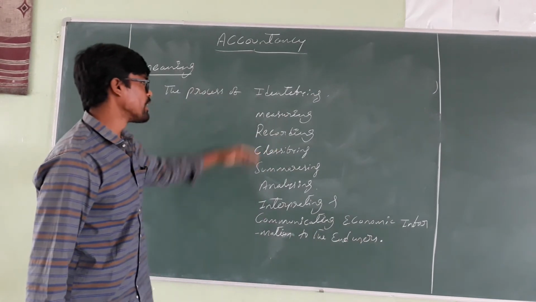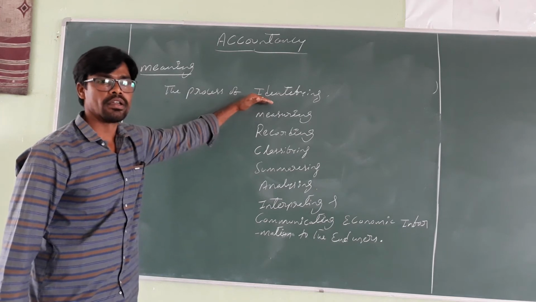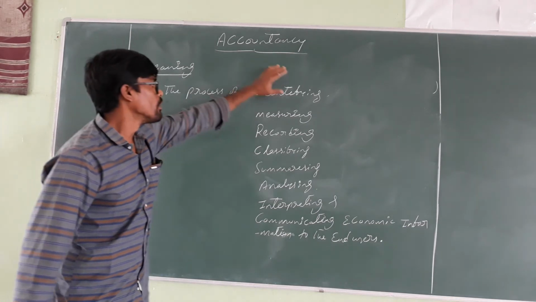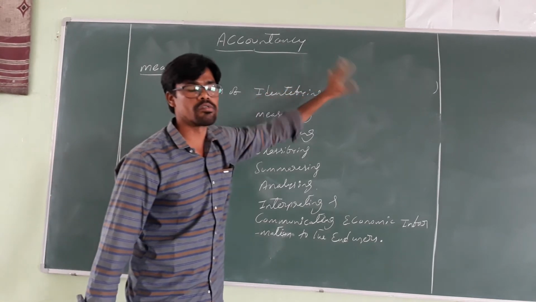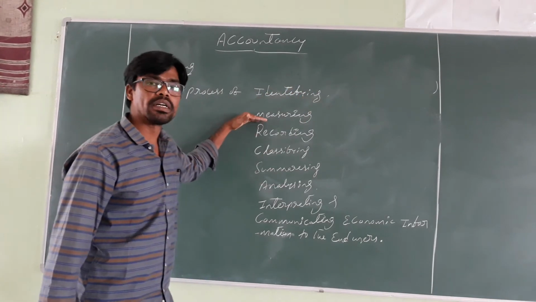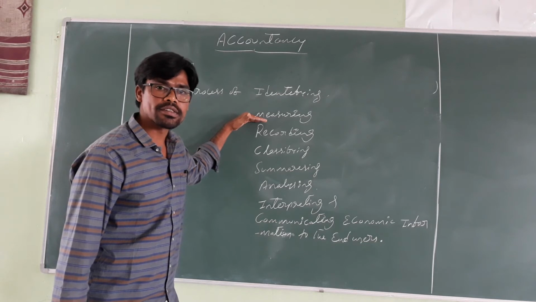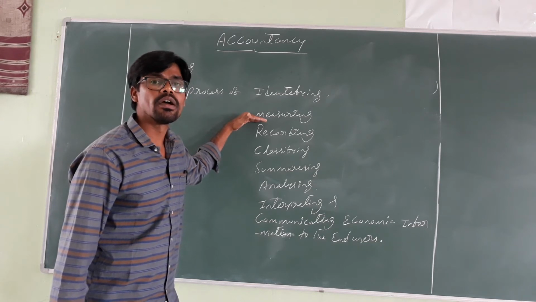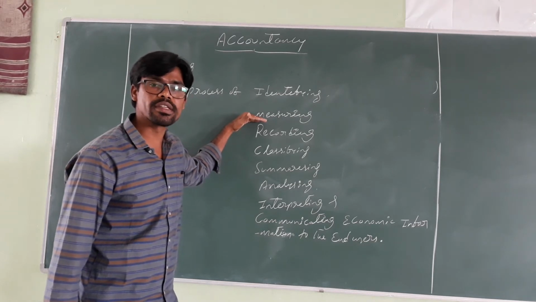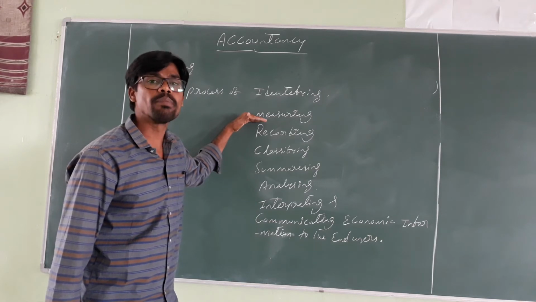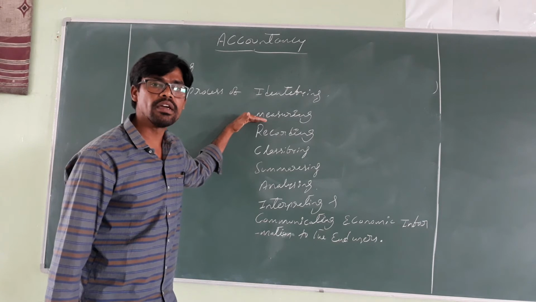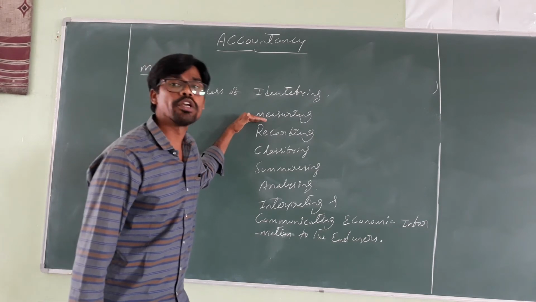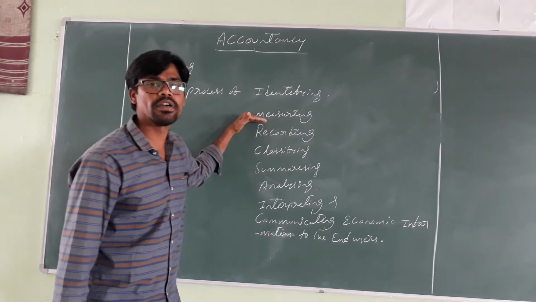As already explained, identifying means determining the transactions which are to be recorded in the books of accounts. Measuring is nothing but expressing the quantity of transactions in terms of monetary units, that is, in rupees and paise, or in values.